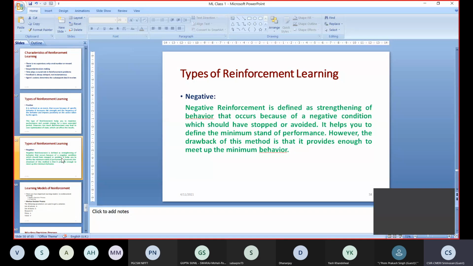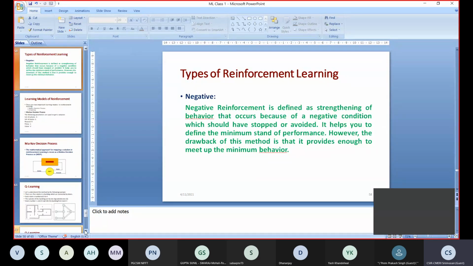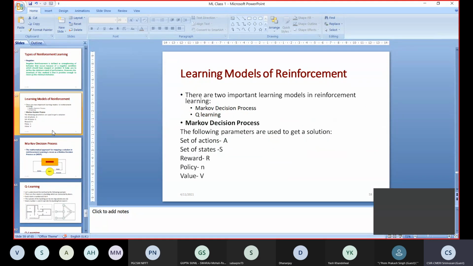Another one is negative way reinforcement learning. In positive way reinforcement learning, I will try to maximize the number of frequencies. In the negative way reinforcement learning, I will try to minimize the output number of frequencies. Okay.